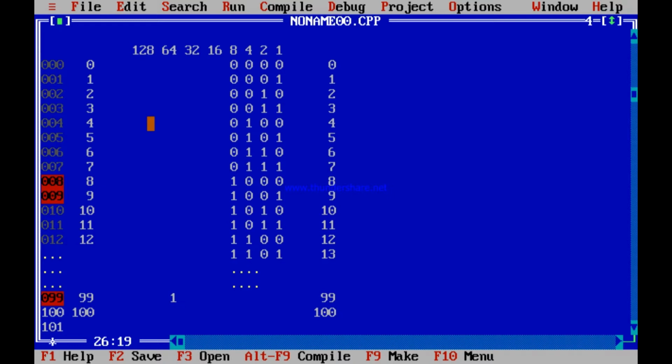I repeat, in 99 128 does not fit, but yes 64 does fit. After writing 64, you are left with 35.